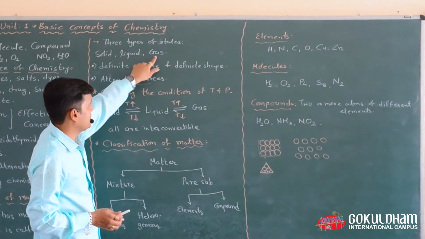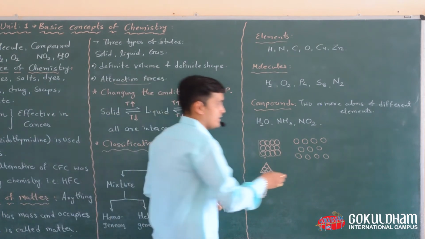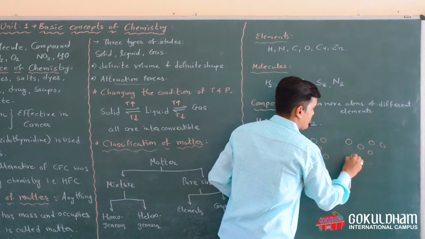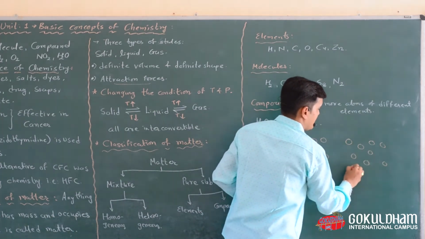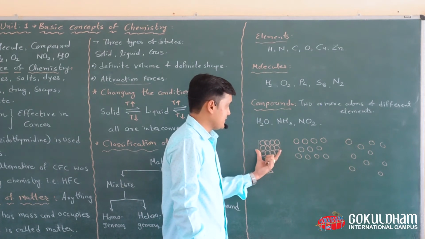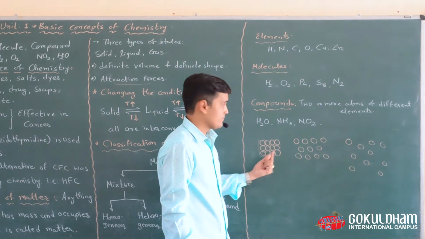In the third category, gaseous molecules. In gaseous molecules, the molecules are arranged very far apart. Means you can see that in solids the distance between two particles is very small.